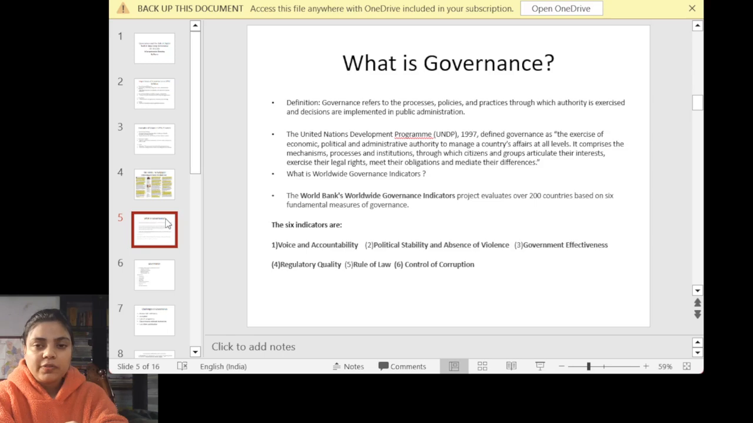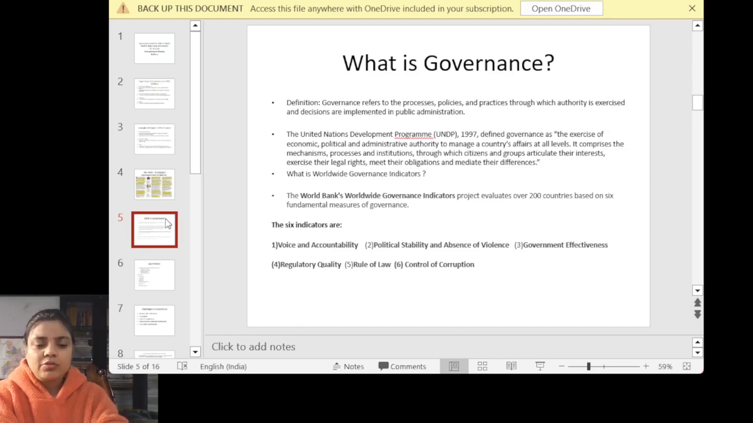There's one more thing which I have written, the World Bank's Worldwide Governance Indicators. So there are 6 indicators which have been used worldwide in order to show governance. You can use it or you can just quote it somewhere, like voice and accountability, political stability and absence of violence, government effectiveness, regulatory quality, rule of law, and control of corruption. So these are the 6 indicators which have been used by the World Bank.